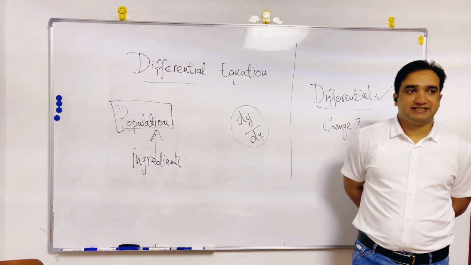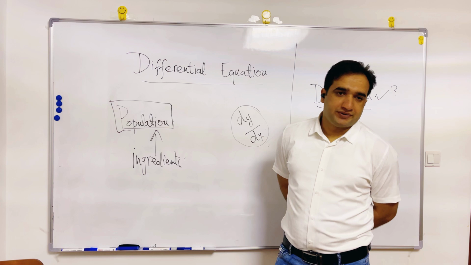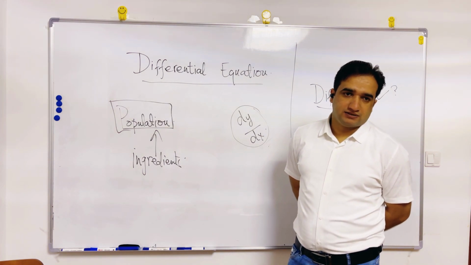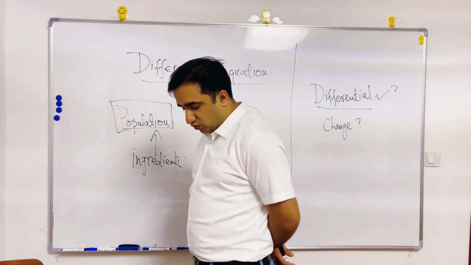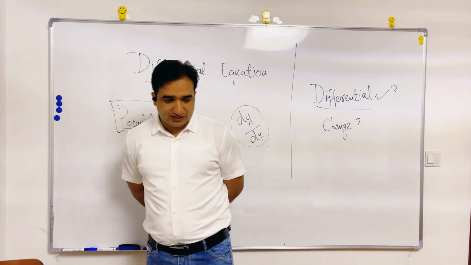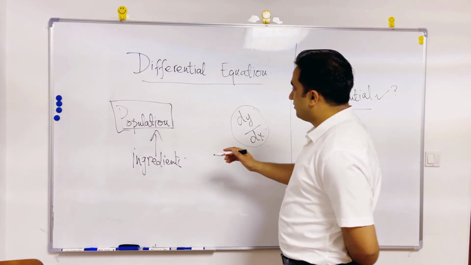The first ingredient is the environment, the food, water, and a feasible environment.